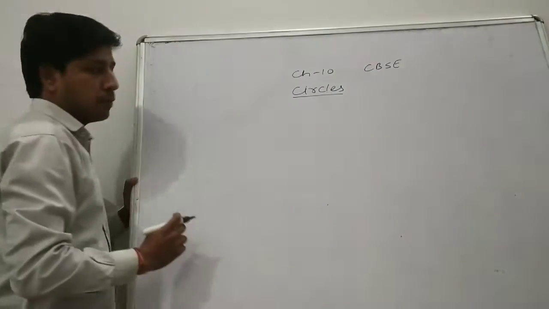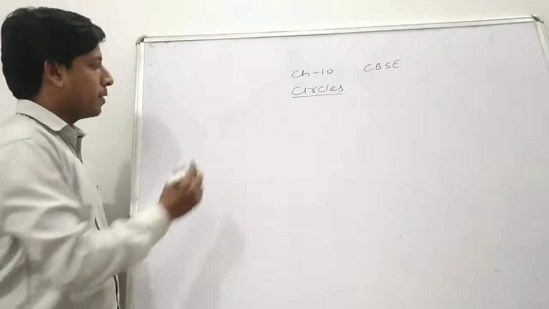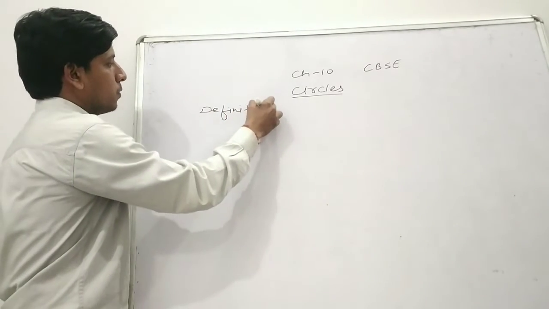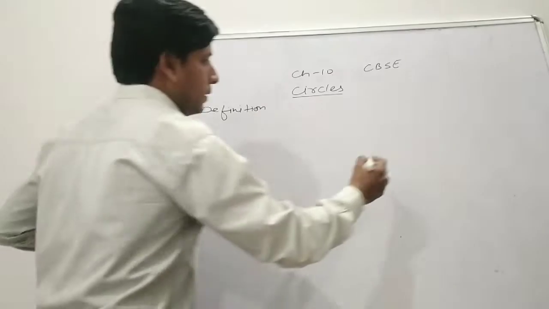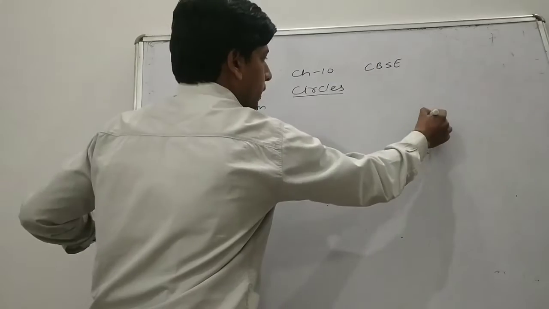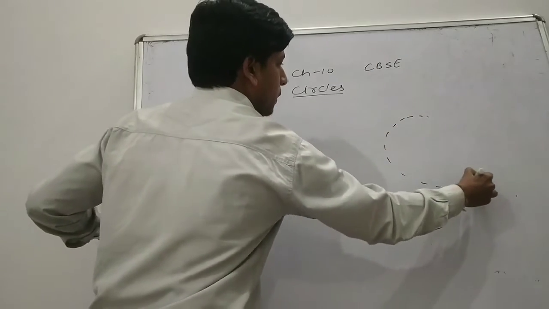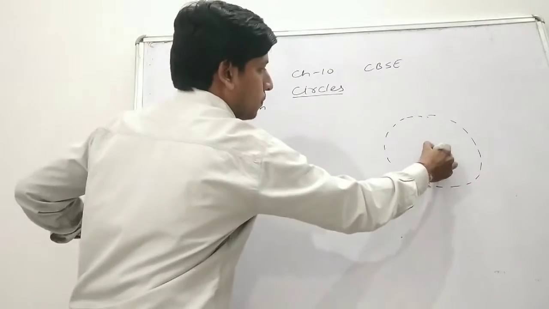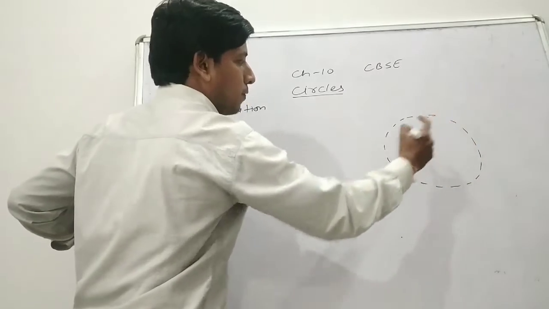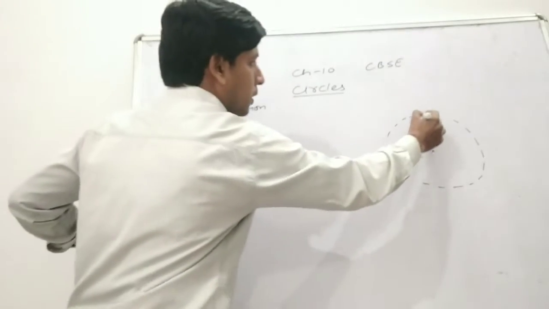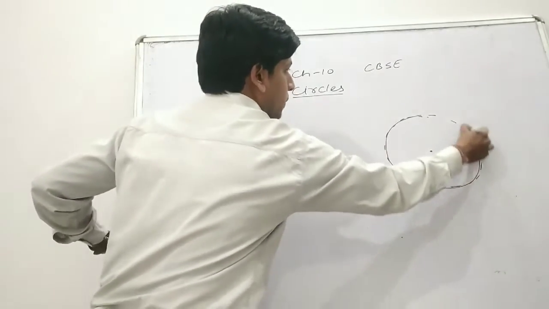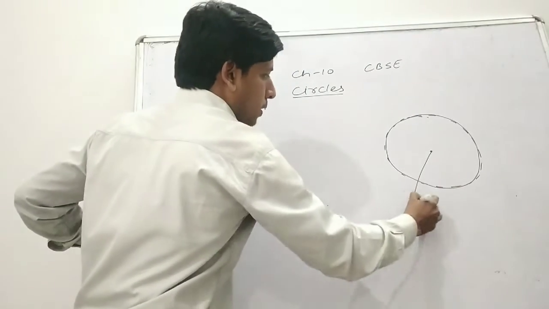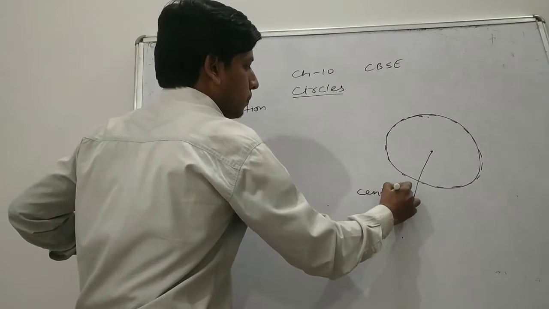CBSE. So first of all, we are going to talk about what is the definition of circle. What is the definition of circle? So we can say that the collection of infinite points, which are equidistant from a fixed point. Collection of infinite points which is equidistant from a fixed point is known as circle. This collection of points is known as circle, and this fixed point is known as center of the circle.